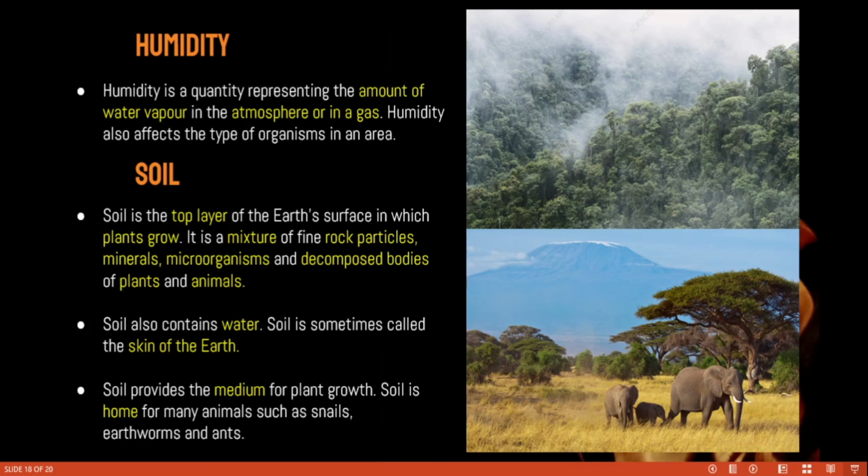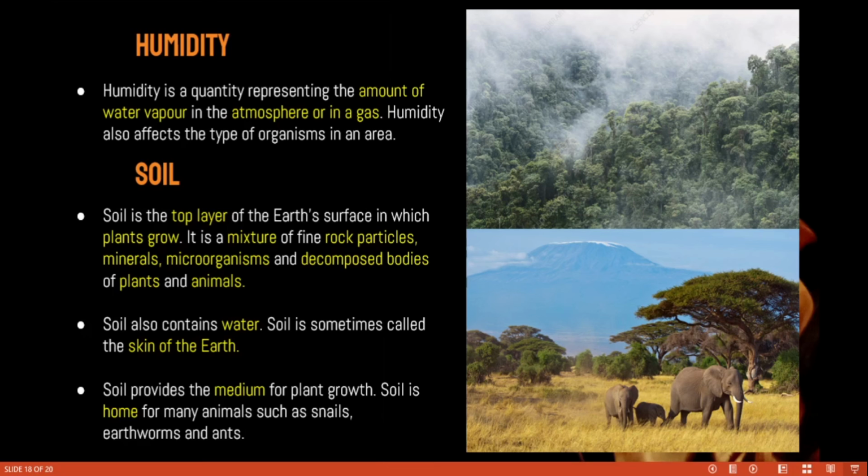Next one, soil. Soil is a very important one. It's an abiotic factor, right? Soil is the top layer of the earth's surface where the plants grow. It's a mixture of rock particles, minerals, microorganisms, and decomposed bodies of plants and animals.